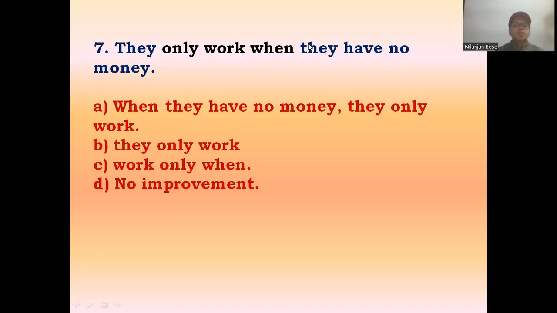Now, अगर question को आप गौर से देखो, they only work when they have no money, right? So when they have no money, they only work, first option. Second one, they only work. Third one, work only when. And last option, no improvement. They only work when they have no money. वो लोग तभी काम करते हैं जब उन लोग के पास पैसा नहीं रहते हैं. So here the correct answer will be no improvement.